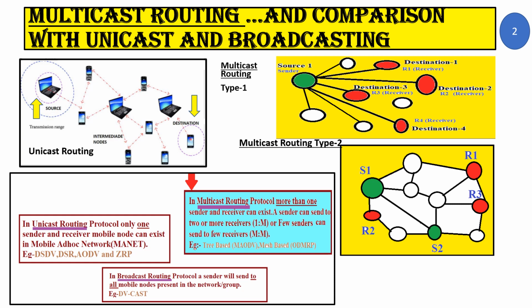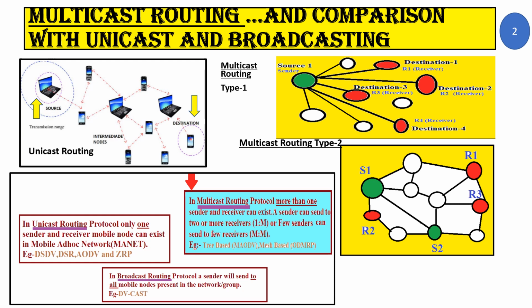Now what is the difference between multicast routing and unicast routing? Unicast routing you can only use in a network where you have only one sender node and one receiver node. If you want to send data to more than one receiver node, then you cannot go for unicast routing.